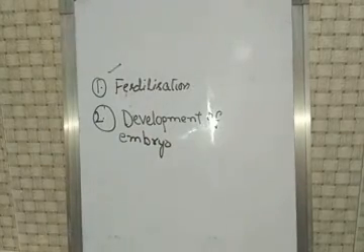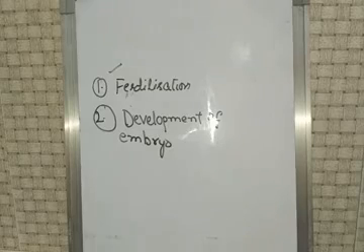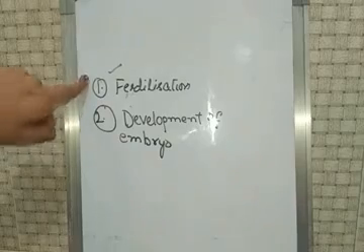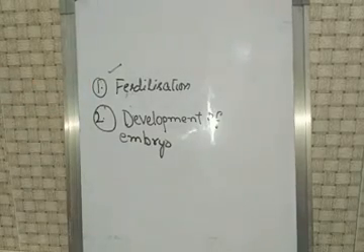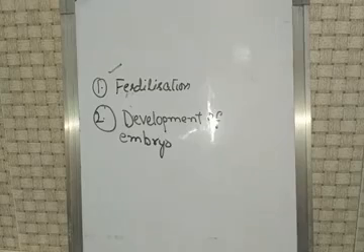The male gametes are introduced into the woman's body through the vagina, pass through the uterus and then go into the oviduct, and the tail of the male gametes helps in moving to reach the oviduct. At the same time, the ovary of the woman releases an egg, and this egg also goes into the oviduct. One of the male gametes enters the egg. The fusion of sperm with egg is called fertilization.